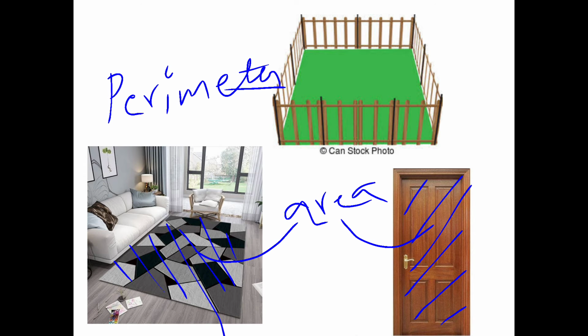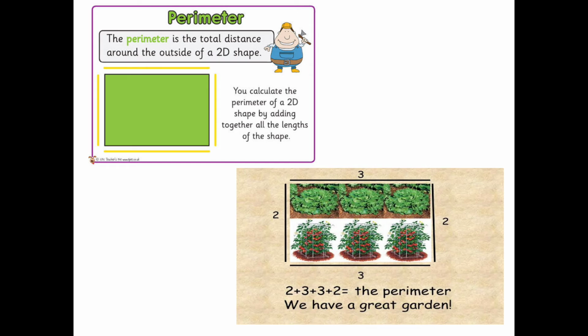As we see here, this is a perimeter. So first of all, I want to tell you what exactly the perimeter is. The perimeter is the total distance around the outside of 2D shapes, which is the boundary of the length in the closed figure.